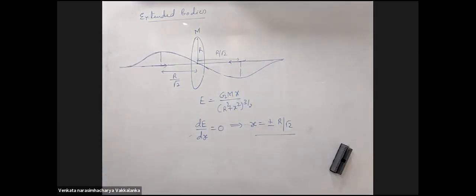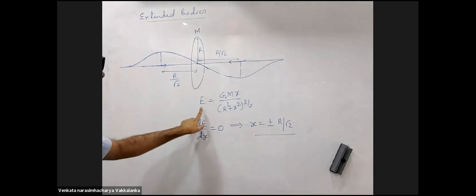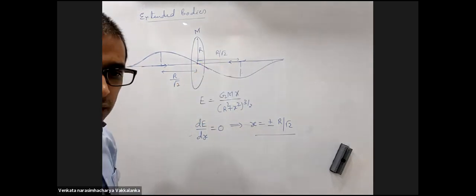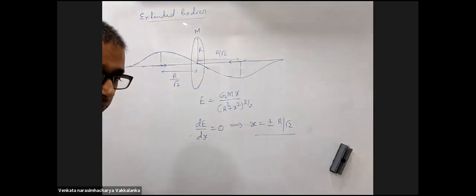So can you once again tell what the diagram is about? This diagram tells me the value of the field due to the ring. I drew the graph for the field along the x-axis. Open Desmos, type this, you will be able to see the graph.